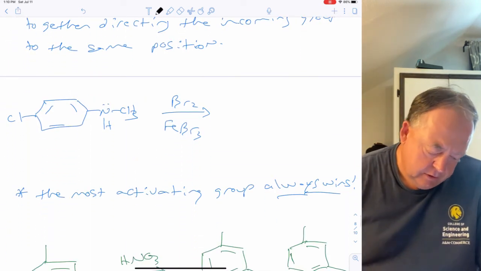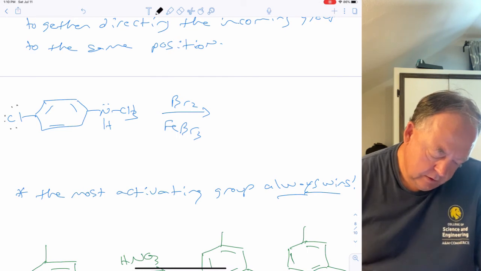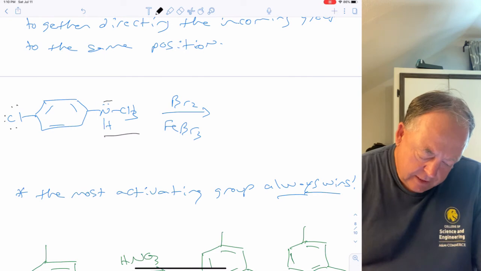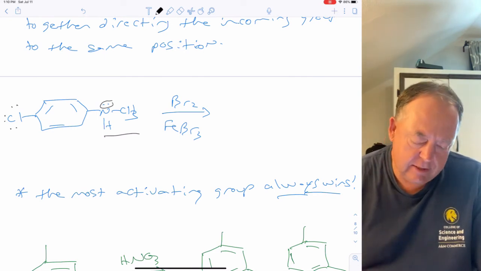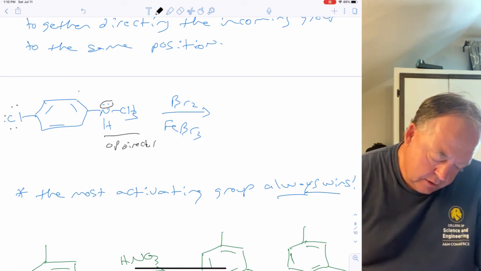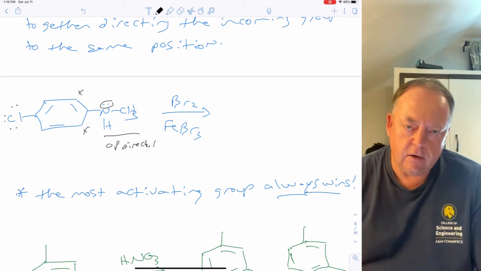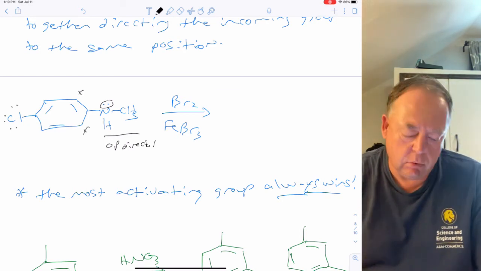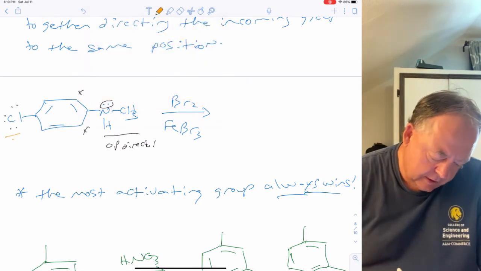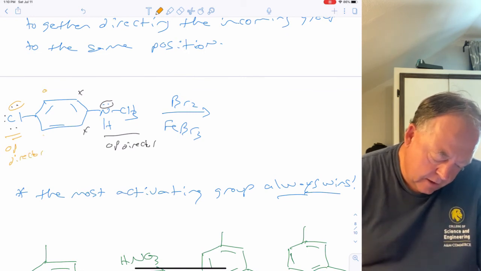Okay, so in this case, is this an OP or a meta director? Well, how do you know? It's got a lone pair of electrons on the atom attached to benzene. It's an OP director. So it wants to put the bromine here and here, ortho to it. The para position is blocked because it's got a chlorine there. And what about the chlorine? It's got a lone pair. It's an OP director. So it wants to put the bromine there and there.